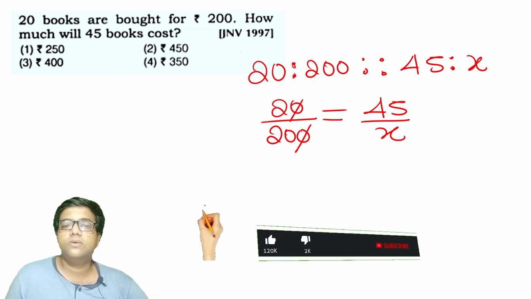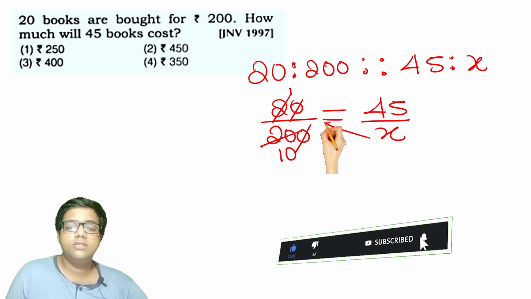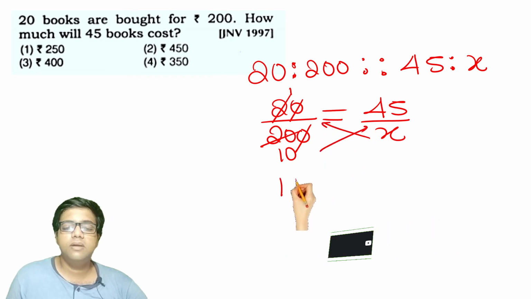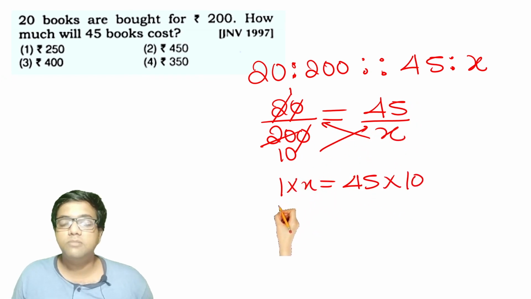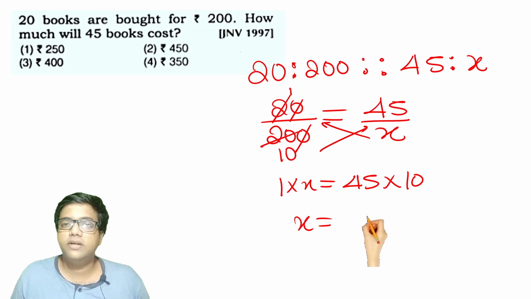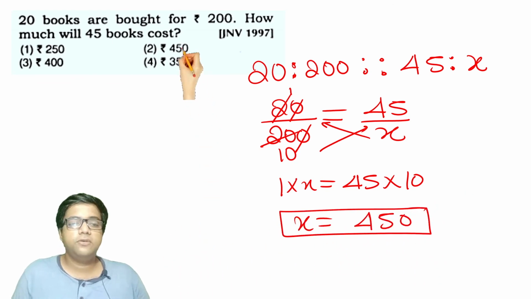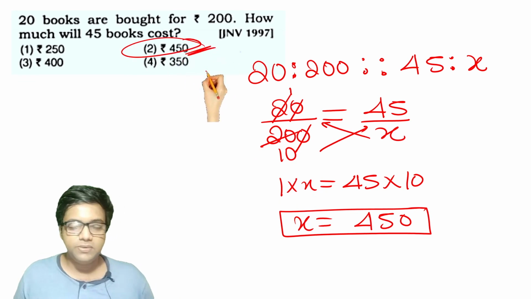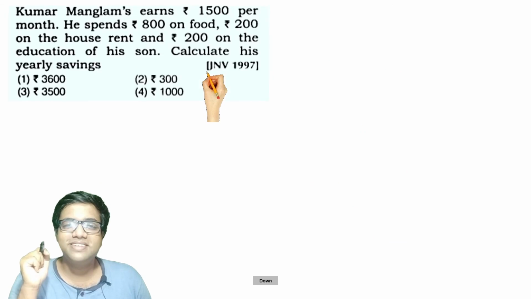This 0 goes away. 2 1s are 2, 2 10s are 20. So cross multiply, 1 into X equal to 45 into 10. Now let's multiply them. X will be equal to 45 into 10 is 450. So it will be equal to 450 rupees. Option 2 is the right answer for this question.